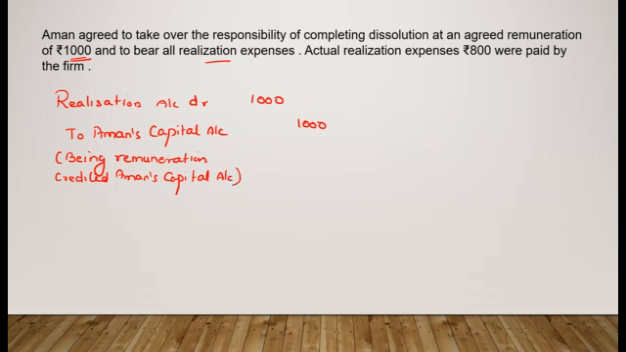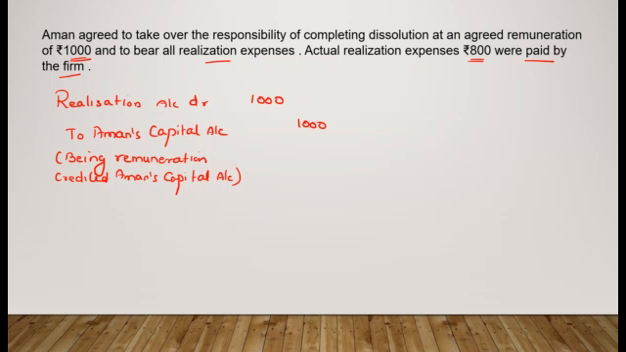Now, it's not over yet. We have one more part. Actual realization expense of 800 was paid by the firm. Now here if you see, it is paid by the firm. But who was responsible? Aman was responsible. Aman had agreed for remuneration of 1,000 and he was supposed to bear the realization expense. So it was his responsibility. He should have paid it. But actually in practice what happened? Actual realization expense was 800 and it was paid by the firm. So there's an outflow of money from the firm. But this being the responsibility of Aman, it can be recovered by the firm from Aman.